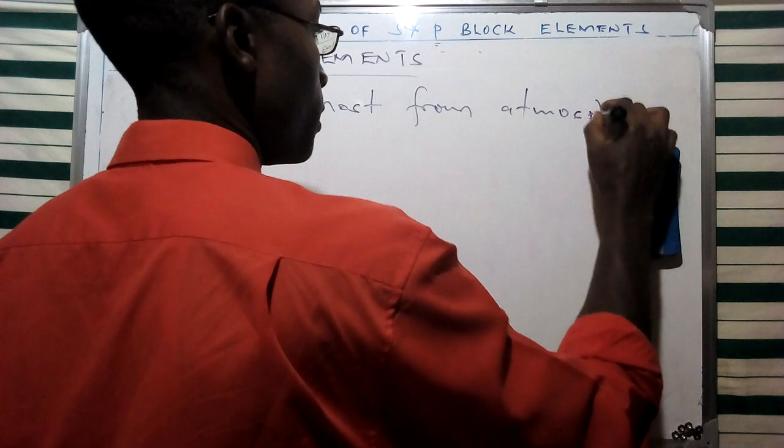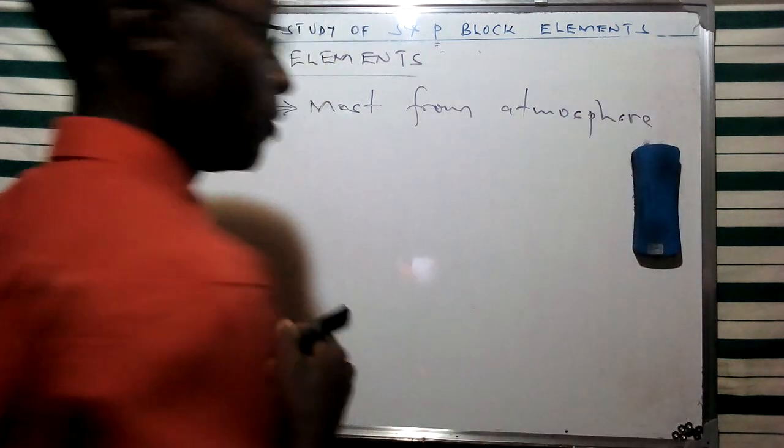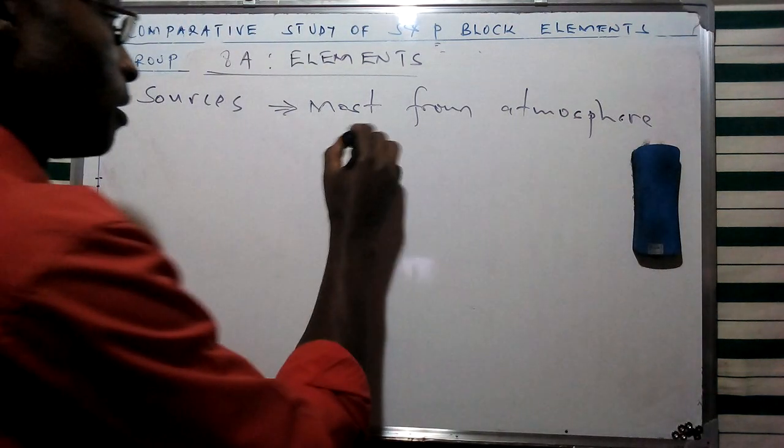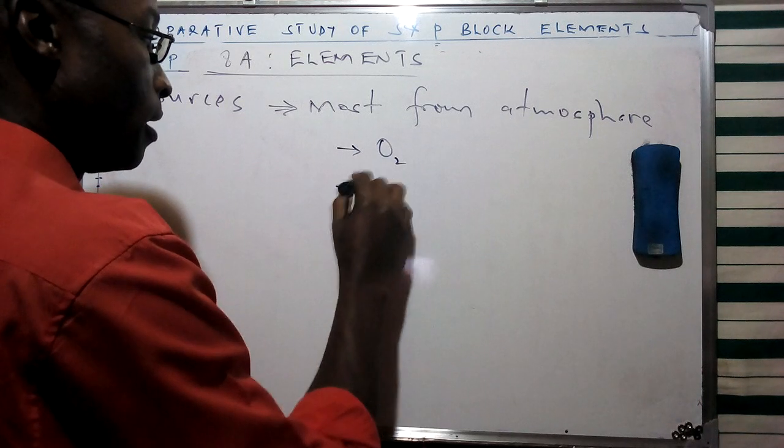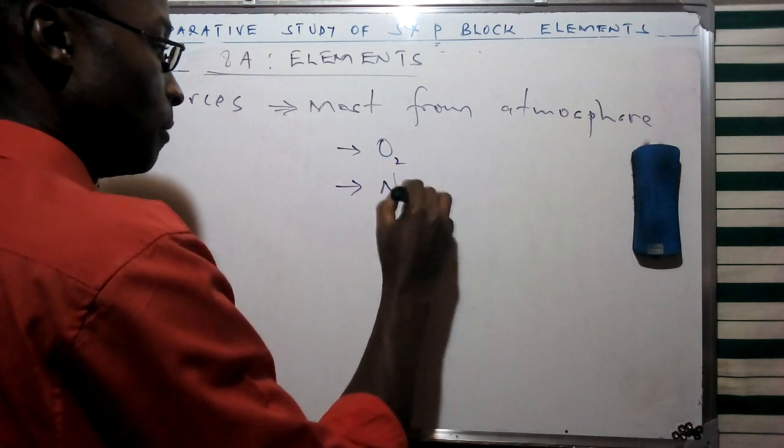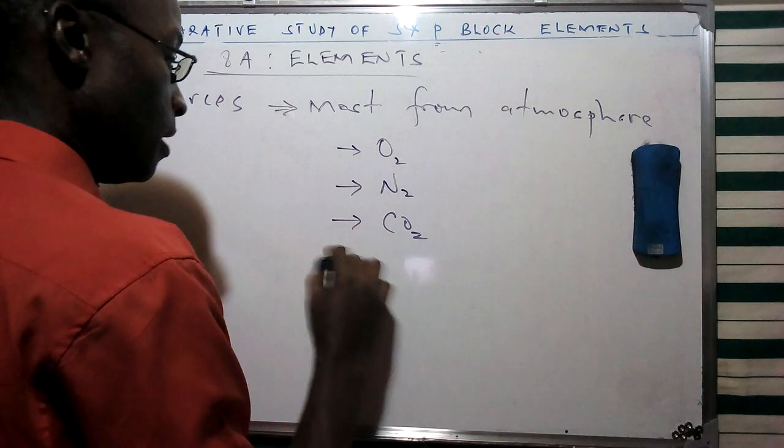And I mentioned in the constituents of air that atmospheric air is made up of various constituents, which of course include oxygen, nitrogen, carbon dioxide.